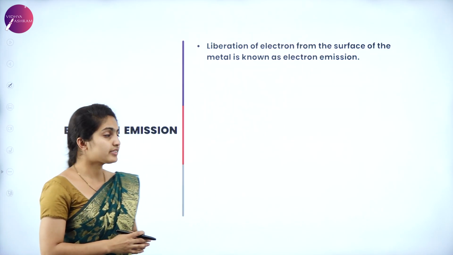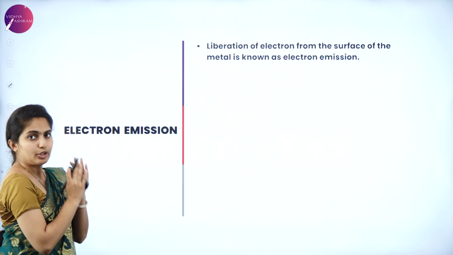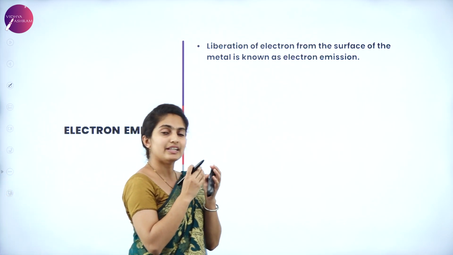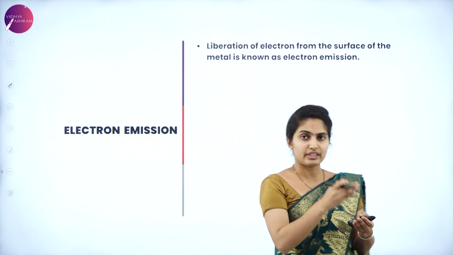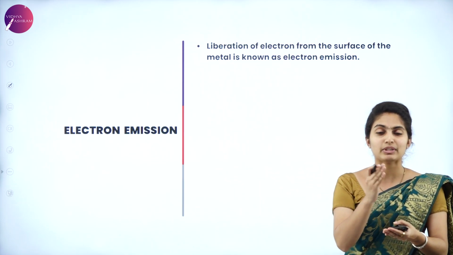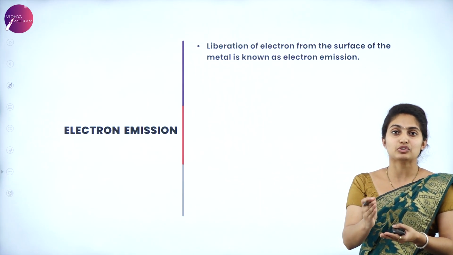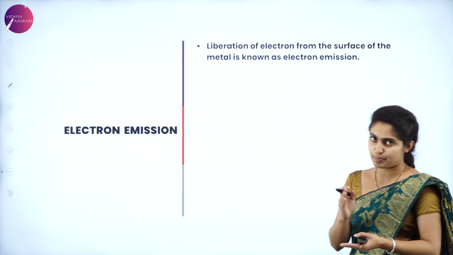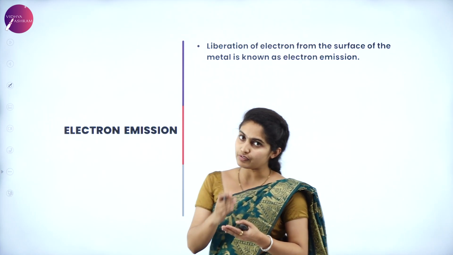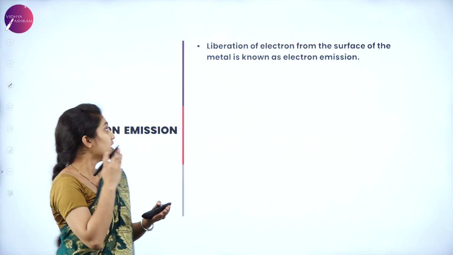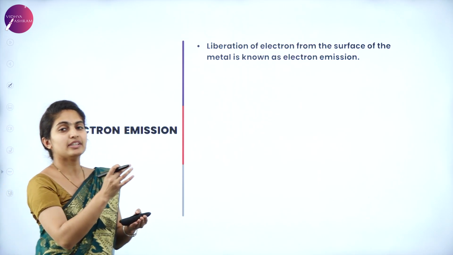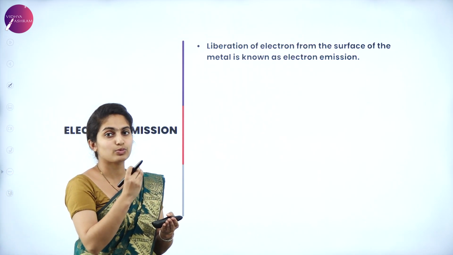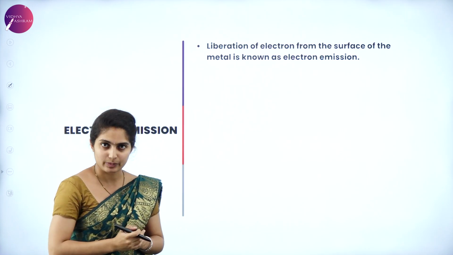Okay, so next is electron emission. When we go in depth into this concept of dual nature, first of all, light means to say that there is a presence of electrons over there. It is a charged particle, so there is a presence of electrons, right? So now the electron has to be emitted out of the metal surface, which is called electron emission.